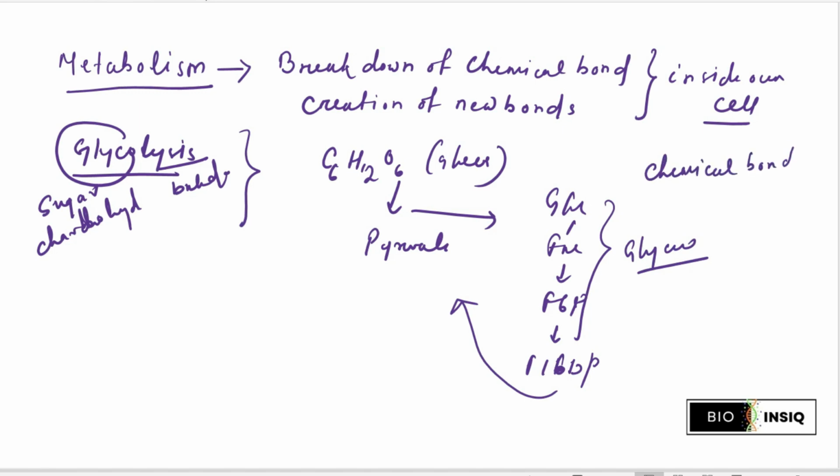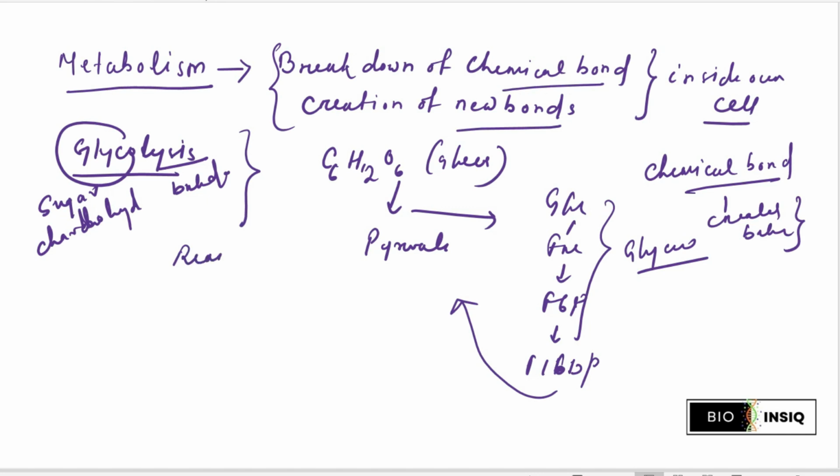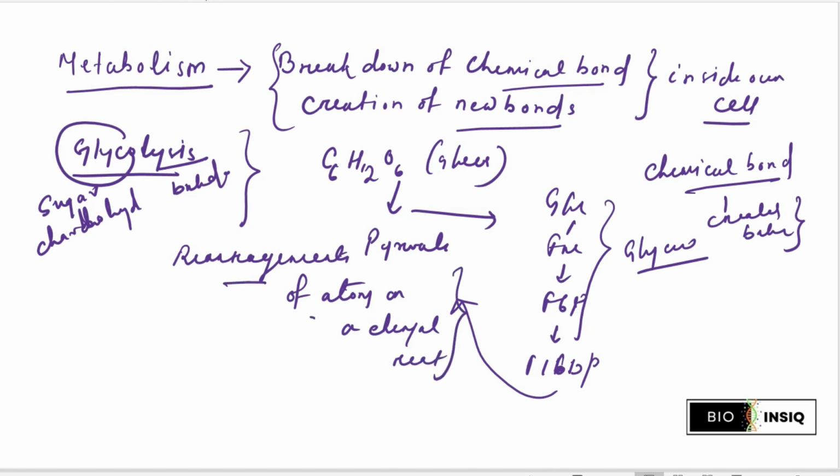various chemical bonds are created and broken down. So metabolism is nothing but the breakdown of chemical bonds, or also the creation of new bonds. The basic thing is the rearrangement of atoms in a chemical reaction, so the atoms are rearranged into another form. This is basically called metabolism. Hope you clearly understood this part of metabolism and the basics behind it.